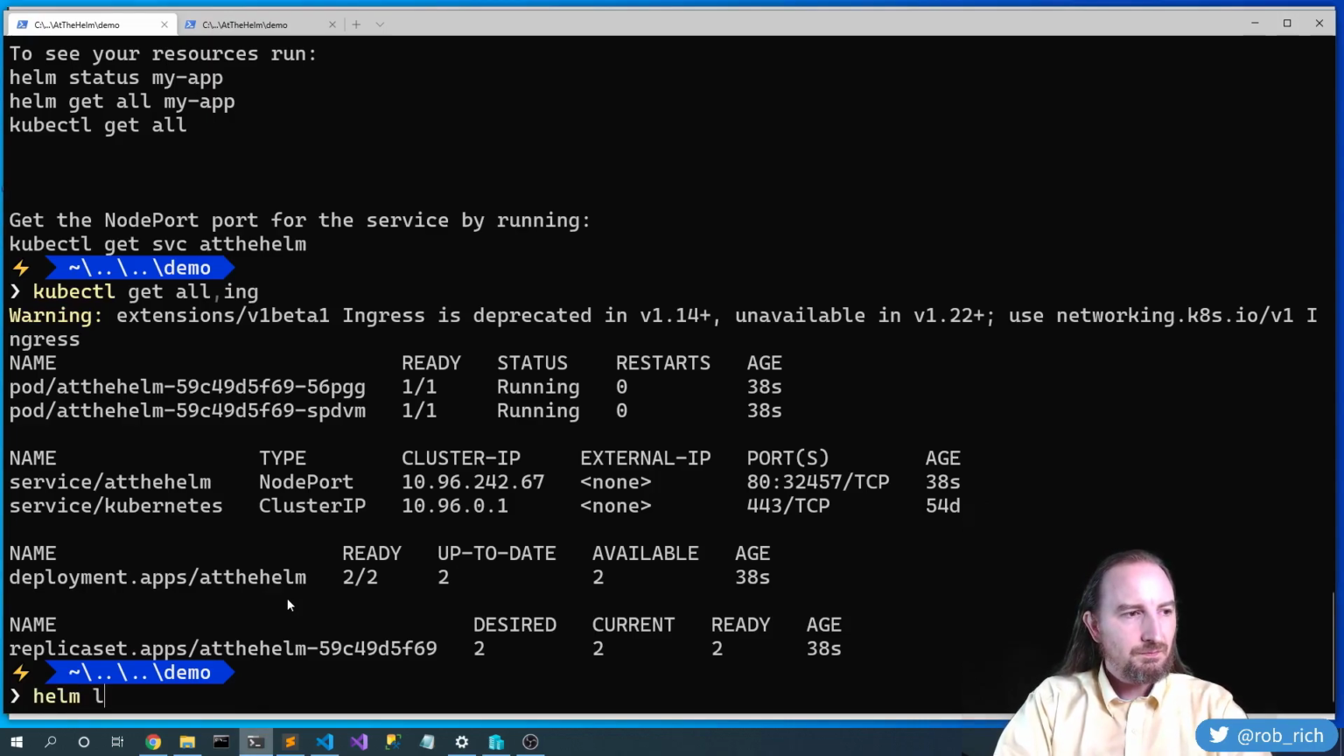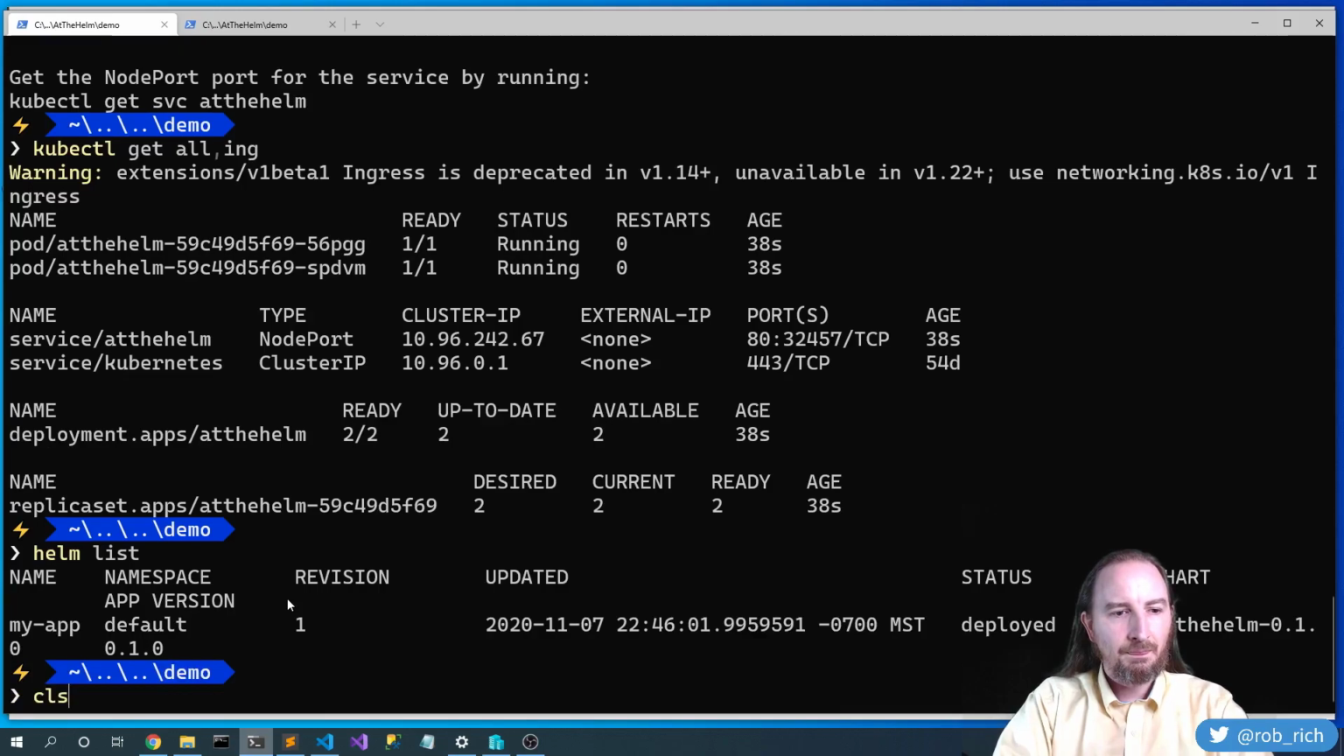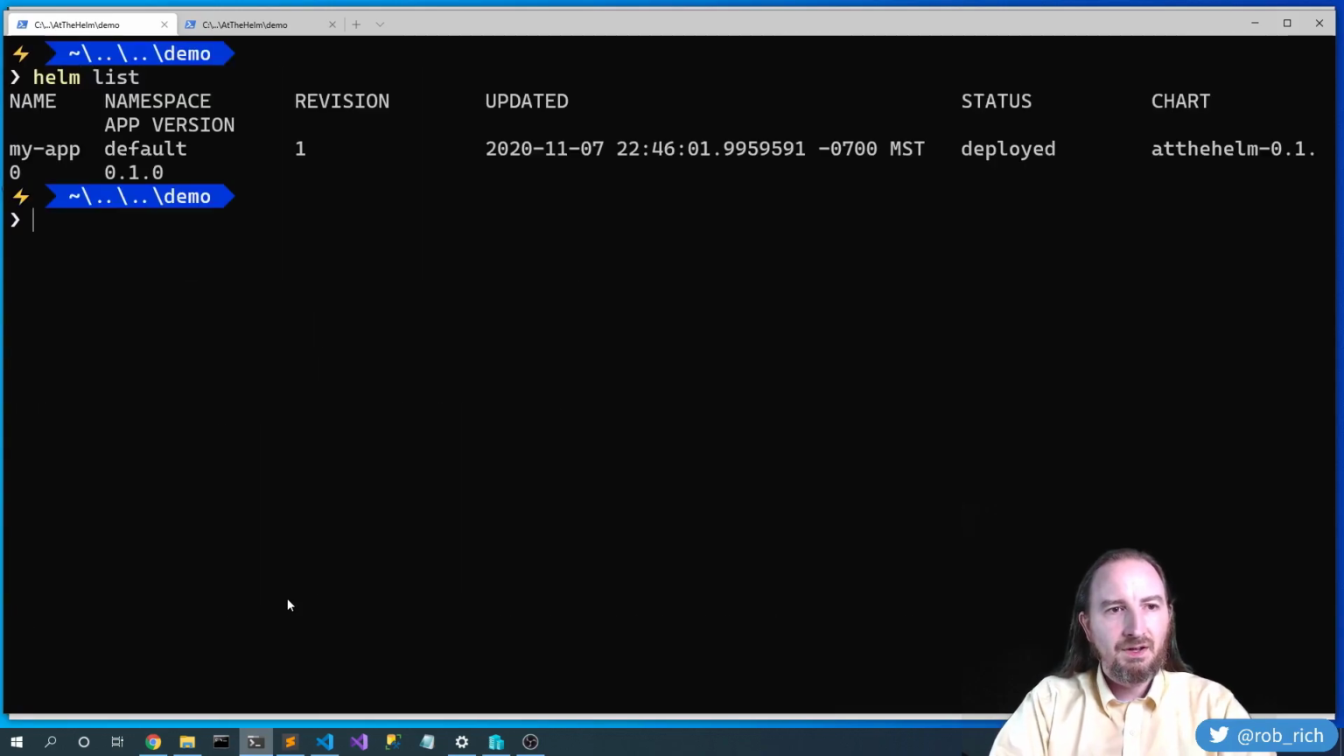helm list. helm list will show me all of the helm packages that I have installed. In this case, I have my app installed. It currently hasn't changed. It's only revision 1. Here's the date and time I installed it. It is deployed, and here's the original chart and app version of the content that I installed. That's cool.